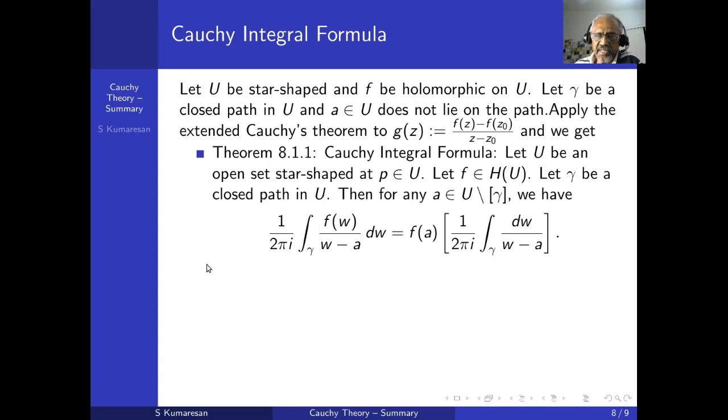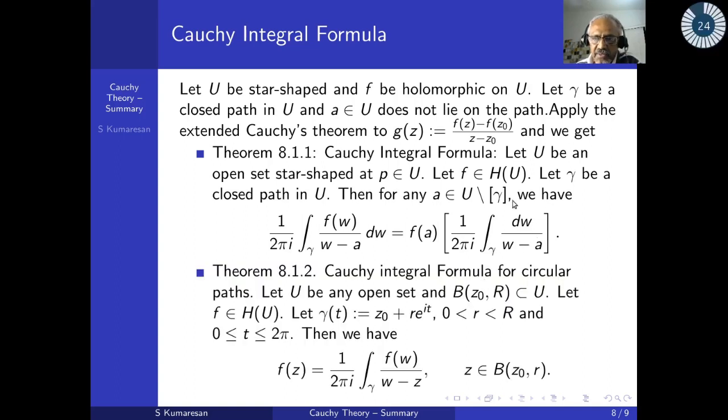Okay, so segregate everything, you get it. Now, what is this? If I know what this is, this is for any gamma, I have to look at the path integral. The easiest case is the kind of integral we had already seen, dw by w minus a over a circular path, with the standard parameterization gamma(t) equal to a plus r e^(it).